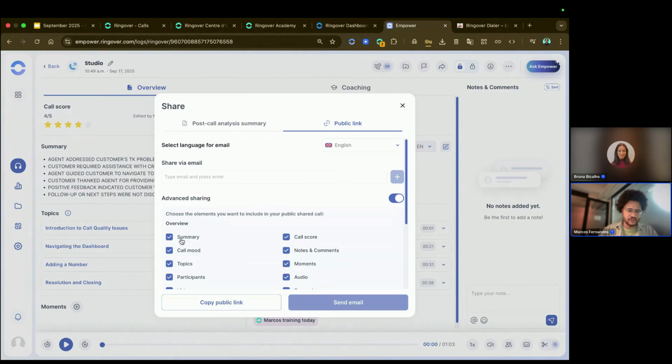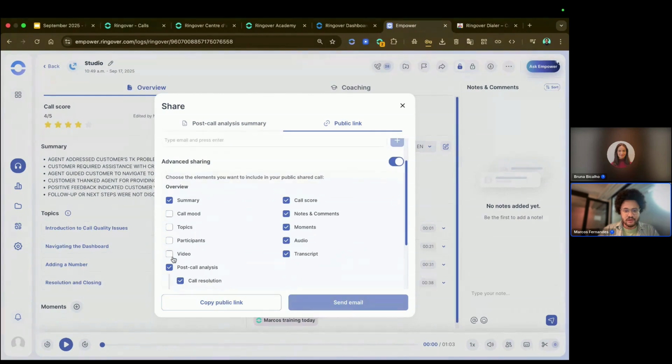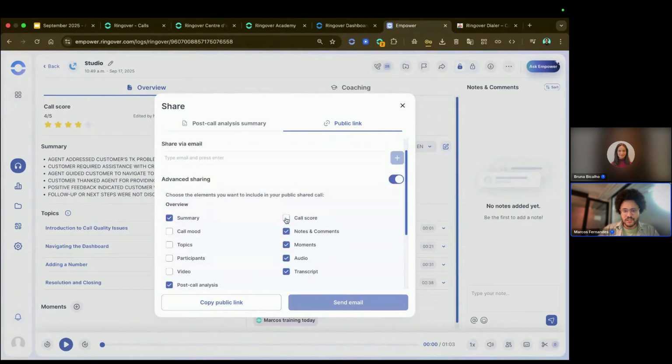Do I want to share the summary? Yes, I think so. The call mood, not really. Not the topics, not the participants, not the video, maybe the post-call analysis. I'm gonna take this as well. Basically, I want to share the summary, the post-call analysis, the audio, and the transcript. And then you can just copy the link.